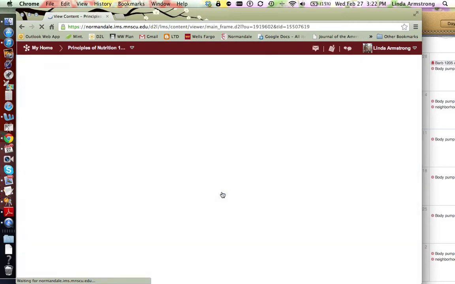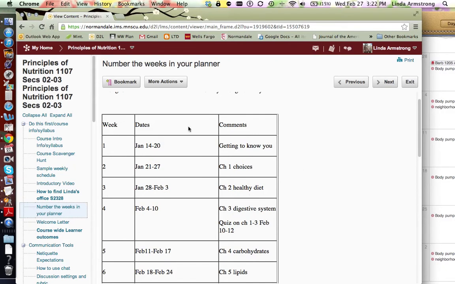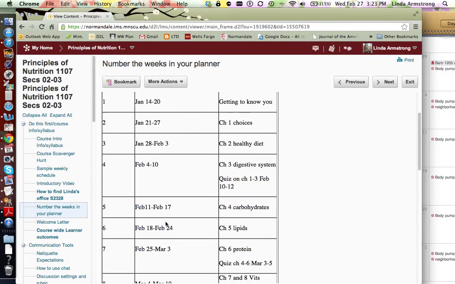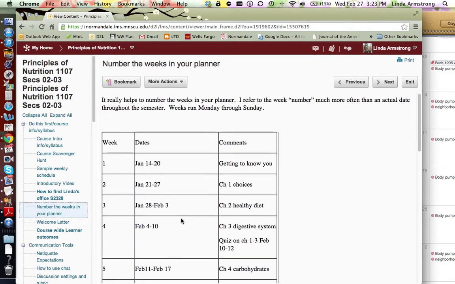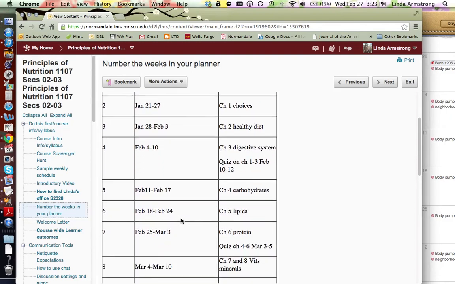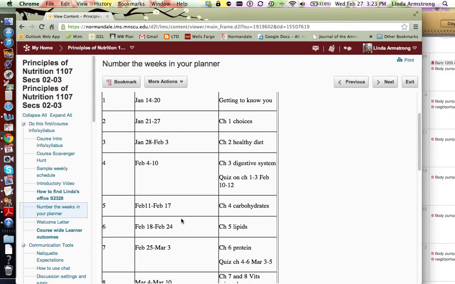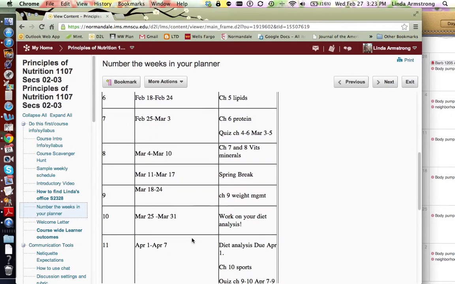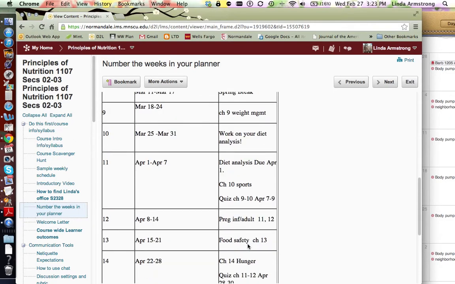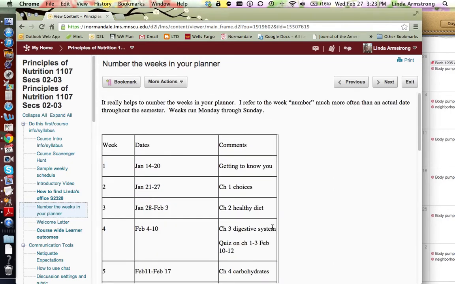Number the weeks in your planner is very important because I do not use dates throughout the entire semester. I use weeks. The reason I do this is because there are so many dates and so much detail in this course that if I had to change the date every semester for sure, I would make mistakes, and then it would be even more confusing because I'd have the wrong dates in there. There's just too many details for me. So what I've done instead is I number the weeks in the semester, and then I tell you what we're studying. I tell you when the quizzes are. I tell you when the major assignments are due. And that way, I think it makes it a little bit easier on everybody.